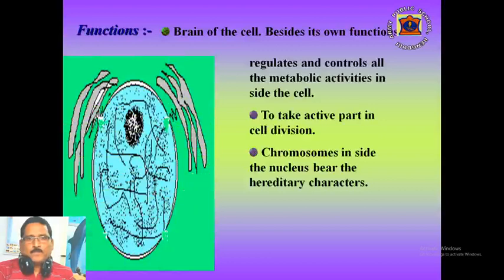Now the last point is the function of the nucleus. Nucleus is called the brain of the cell. Besides its own functions, it controls and regulates all the metabolic activities that are performed inside the cell. It takes active part in cell division. Chromosomes inside the nucleus bear the hereditary characters from one generation to another generation.